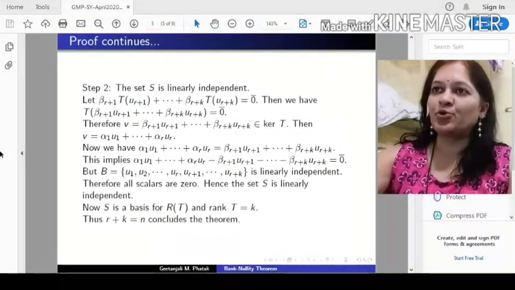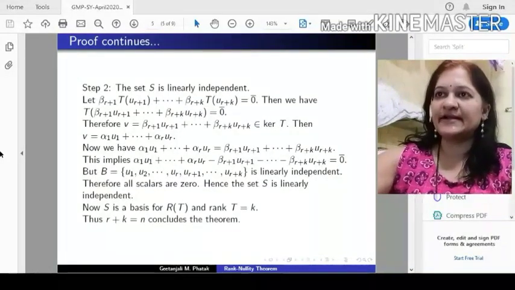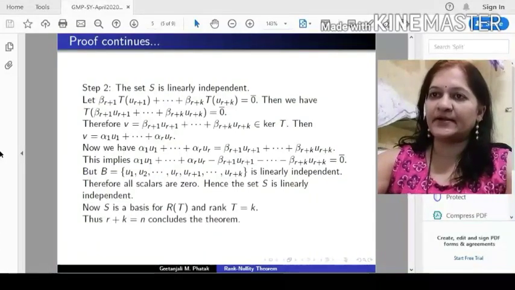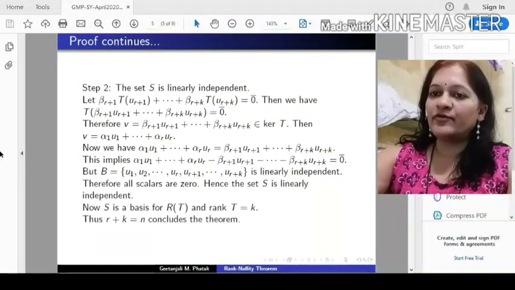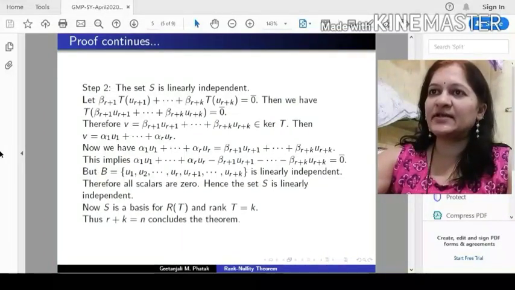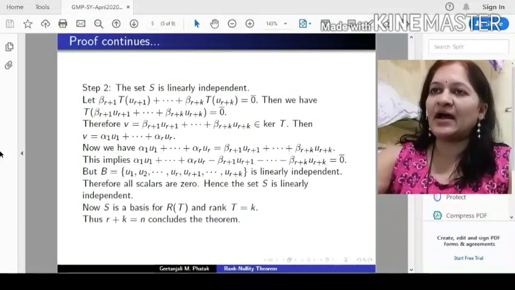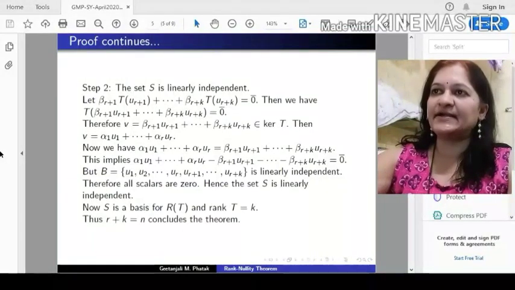Now in step 2, we want to prove that the set S is linearly independent. How do we prove that a set is linearly independent? So consider a linear combination of elements in S, that is, beta r+1 T(ur+1) up to beta r+k T(ur+k) equal to 0 bar.